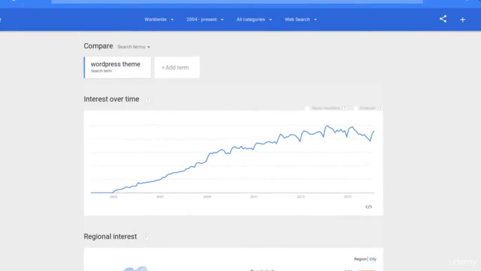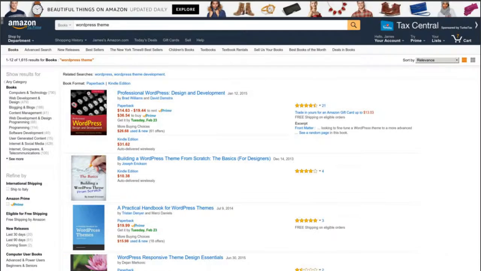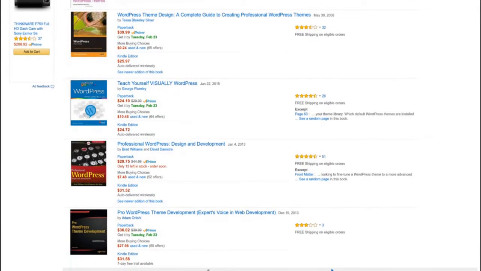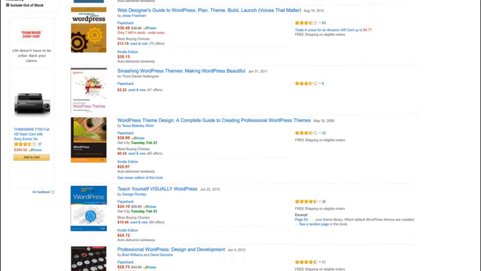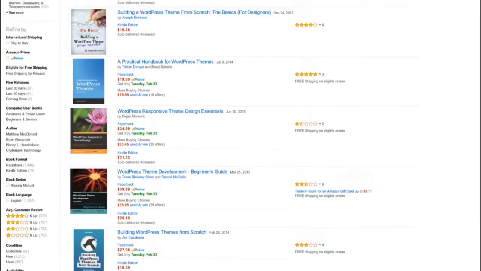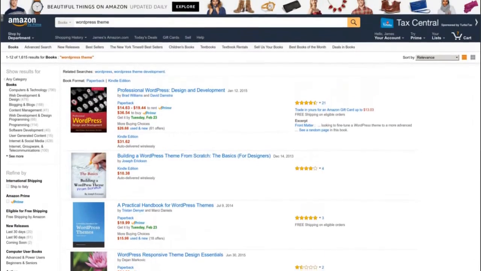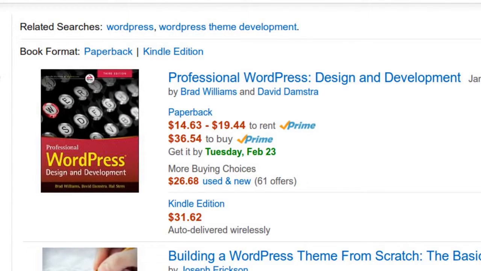Let's go back to Amazon and do a search for WordPress theme. We can find some topics for our SEO campaign. Okay, there are some good books here. I'm just going to look at one right now. In a real project, I'd spend some hours going through these books, but for now, I'm just demonstrating how we can find some topics from Amazon. Let's take a look at Professional WordPress Design and Development.